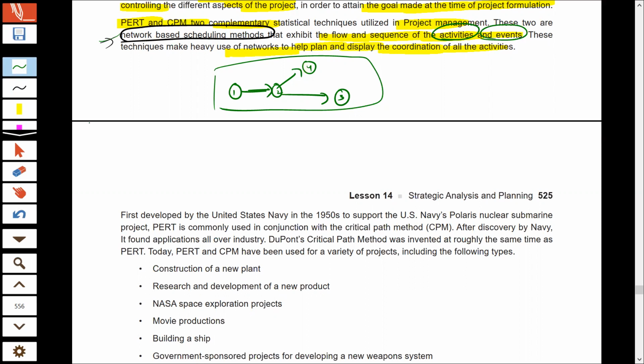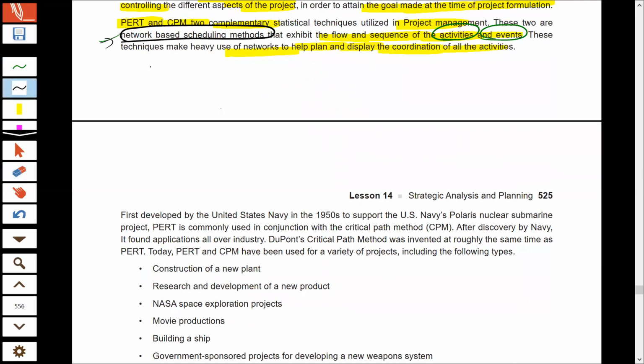You can see this diagram. So I'll just draw it once again, a proper diagram, and make you understand the difference between activity and event. Now, supposing to complete a project, you have to do three activities. Three activities are needed, A, B, C. Now, activity is any action which requires time and cost, which requires effort. So to complete any project, you have to do certain activities which will involve your time, effort, and cost, right? So A, B, C are three activities.